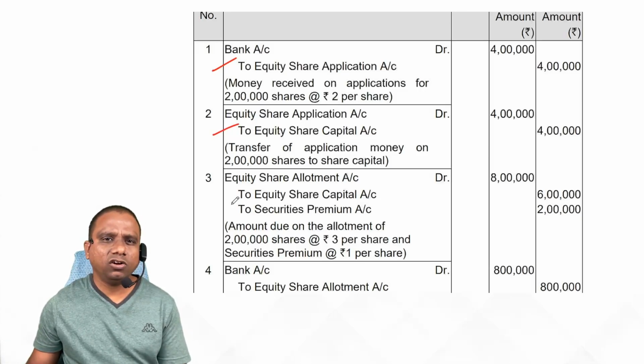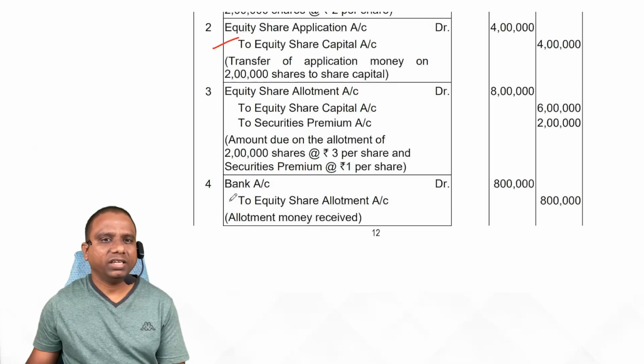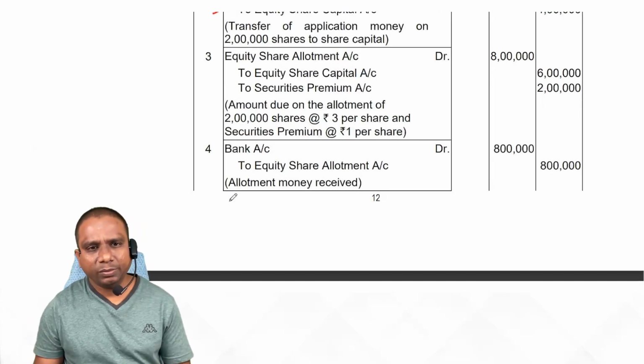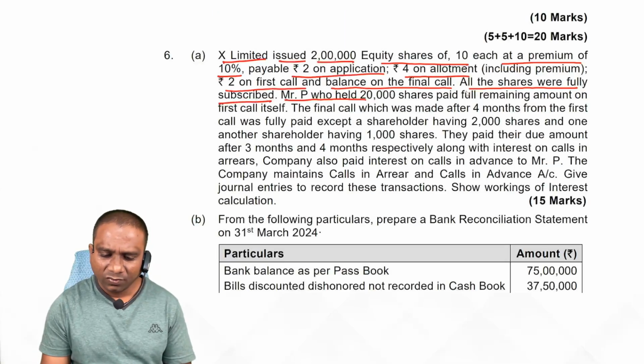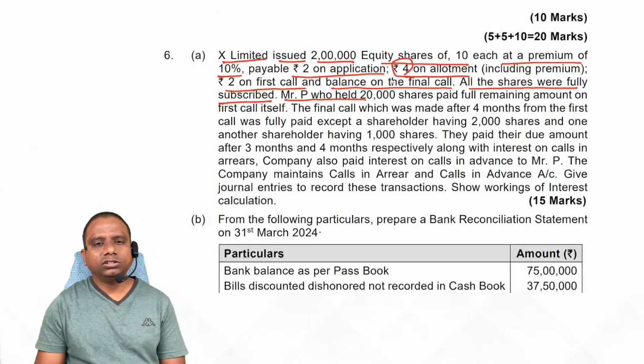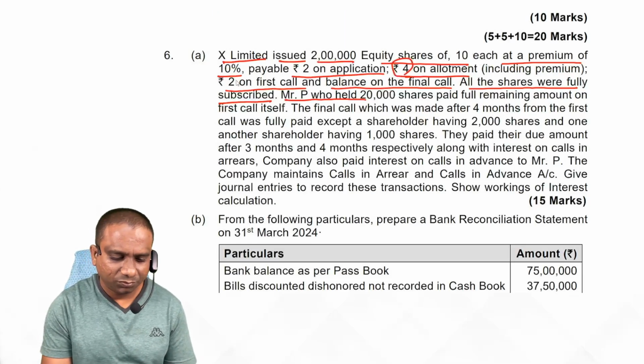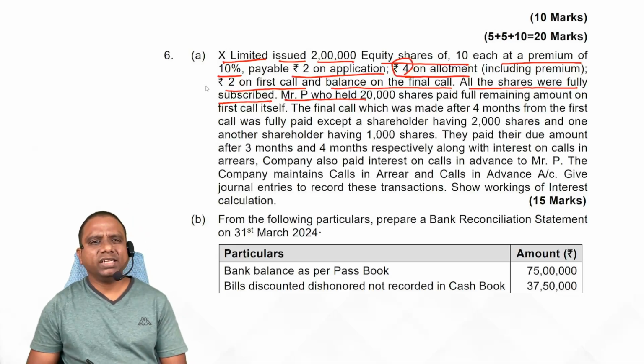Now, immediately call for allotment amount. Entry: equity share allotment account debit to equity share capital account. How much? 2 lakh shares into 4 rupees, and this amount includes a premium of 10%, which means 1 rupee. What's the entry we record?